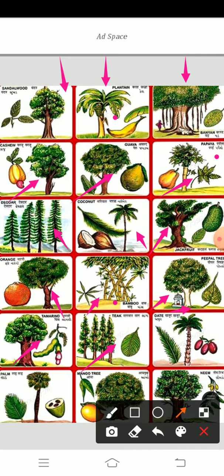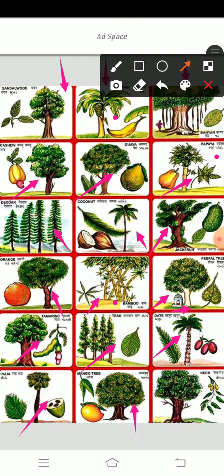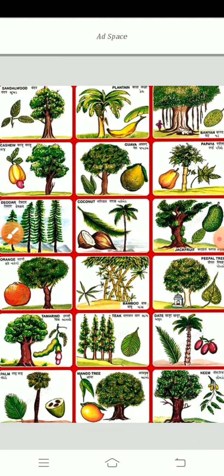Again teak tree, this is the date tree, that means karjura, do you know karjura, that's a plant. Again palm tree, and it is the mango tree, and this is the neem tree. Okay, do you understand, children?